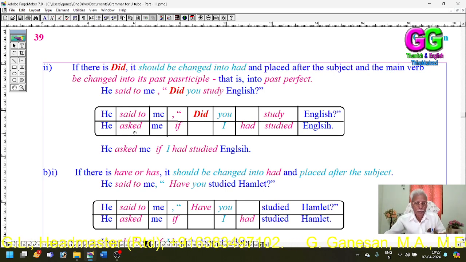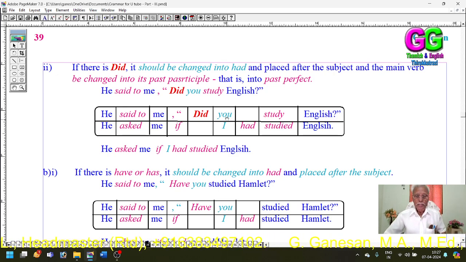Okay. Said to asked. Quotations, if conjunction. Did has been changed into had and placed after the subject. And the main verb to study has been changed into its past participle, studied.